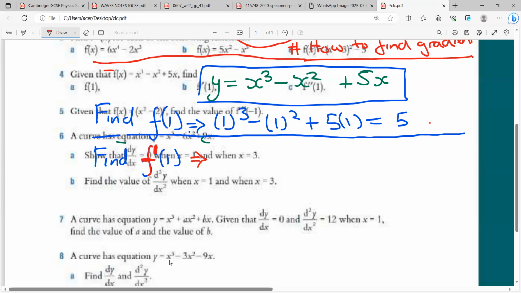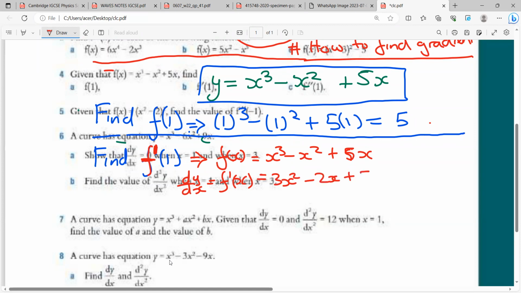So in this case, f of x is x cubed minus x squared plus 5x. Then f prime of x, which is almost the same as dy/dx, is equal to 3x squared minus 2x plus 5.